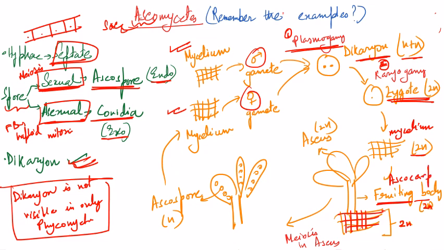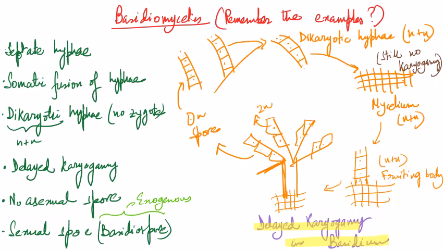Whenever you hear this term carp, you get to know that it is a fruiting body, right? From that fruiting body, there are these sac-like things coming out. We call that ascus. Because of these sac-like things, we call this fungi Ascomycetes. Inside this ascus, meiosis is happening, and you are getting the spores, and from the spores, we are again getting a mycelium.